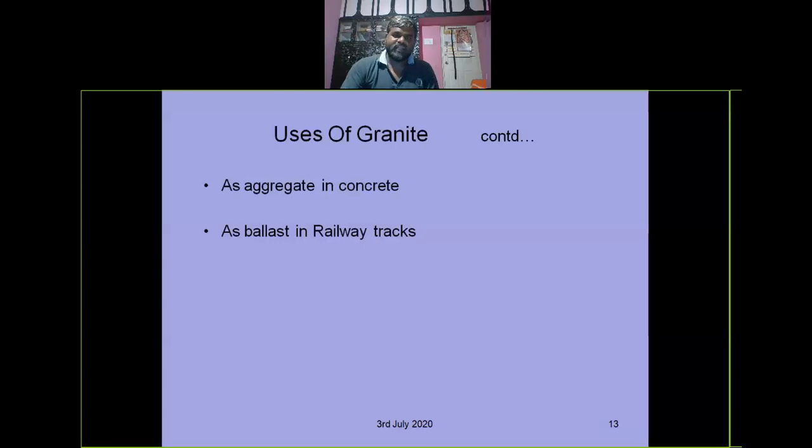Granite is mostly used all over India. In some parts basalt is also used. We can use it in road construction as a road construction material, as GSB or WMM, and sometimes in subbase also. Since it is a very tough material, it can take any type of impact load and any type of crushing load, as its crushing strength is also more. So we are using it in road structures also, as road metal, right?